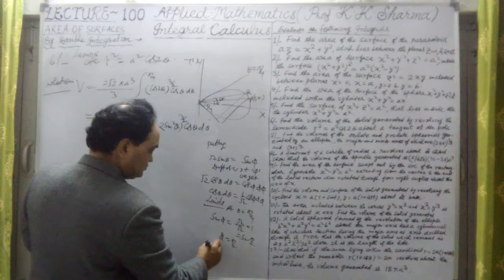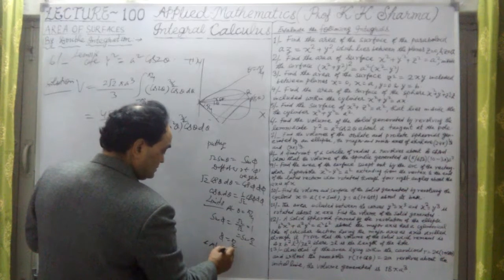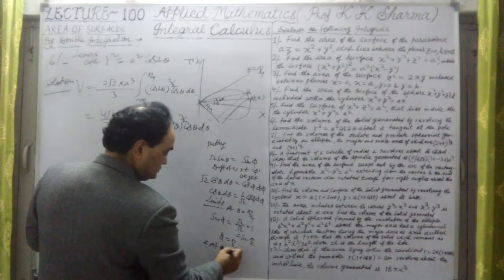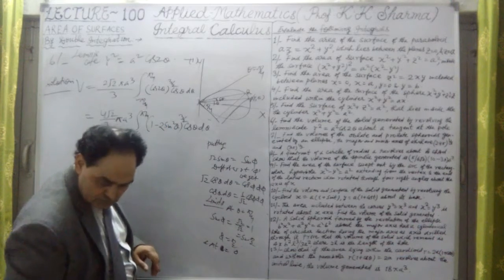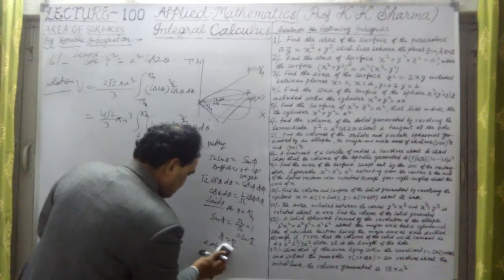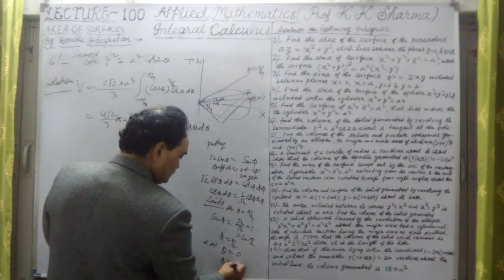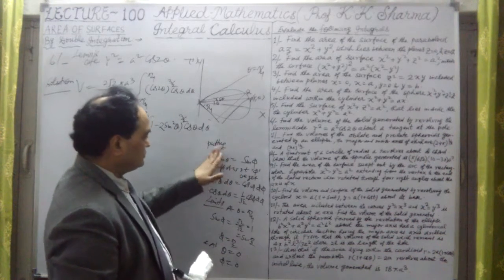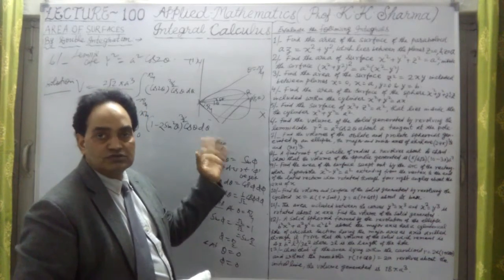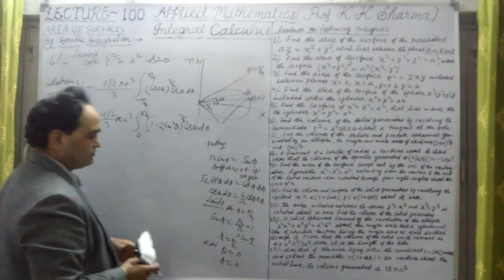And at theta equal to 0, phi is also equal to 0, because sin phi equal to 0 is for 0. Sin 0 is 0, so phi equal to 0.